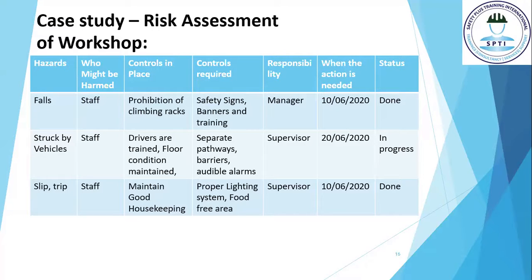Then for struck by vehicles, he identified that the staff working there might be harmed. He wrote down that the drivers are properly trained and floor conditions are maintained.